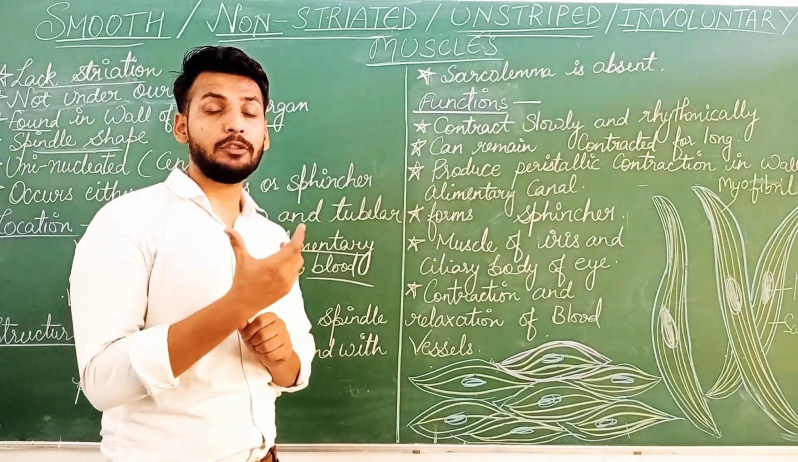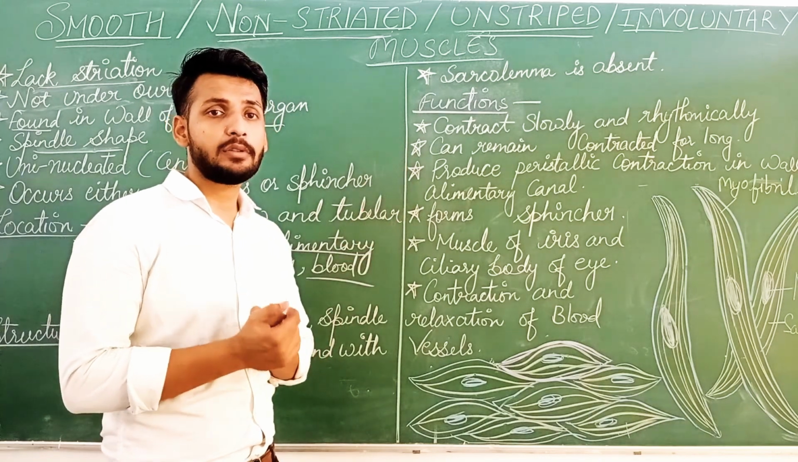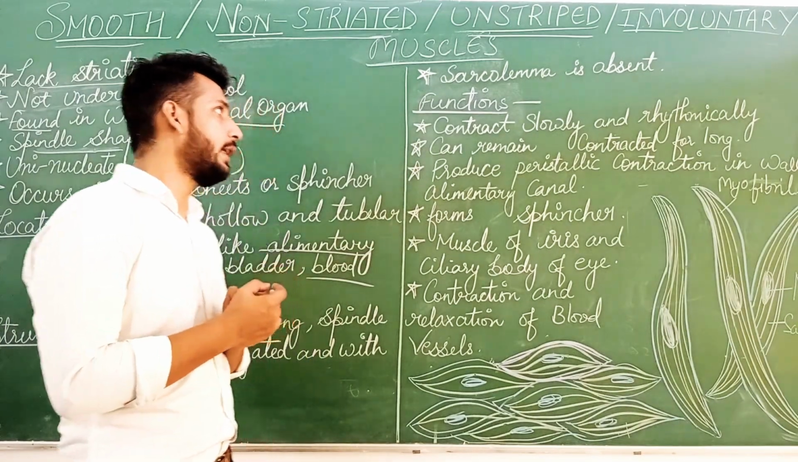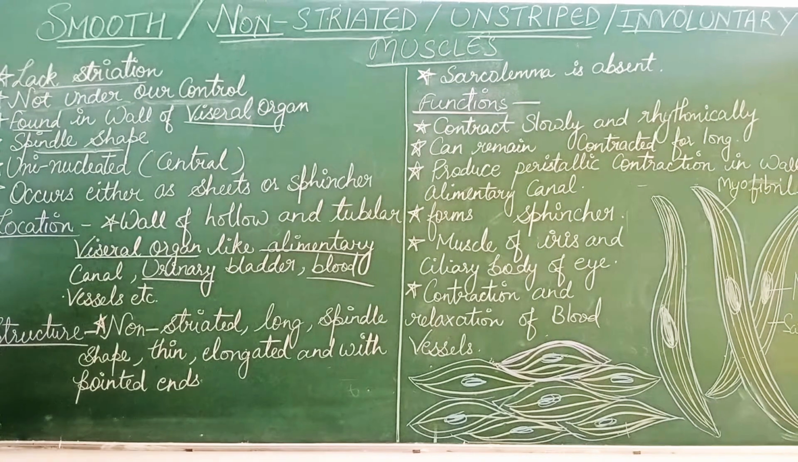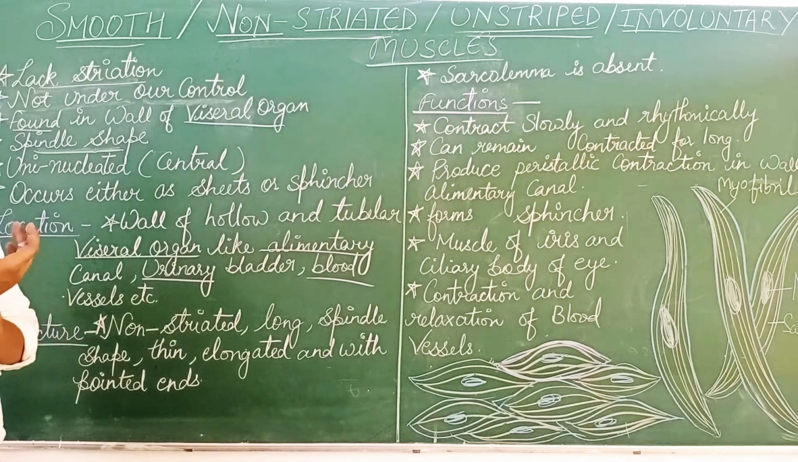Plasma membrane that was found in striated muscles. So they do not have sarcolemma. Got it? Now we have to study their function. What actually their function is, right? Their function is, you can see, contraction or relaxation.